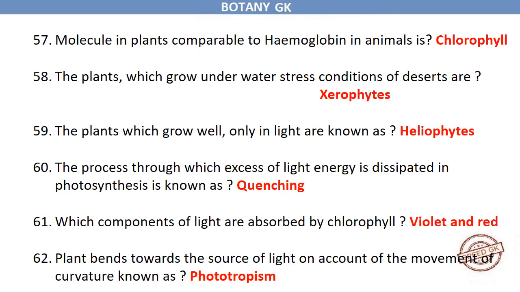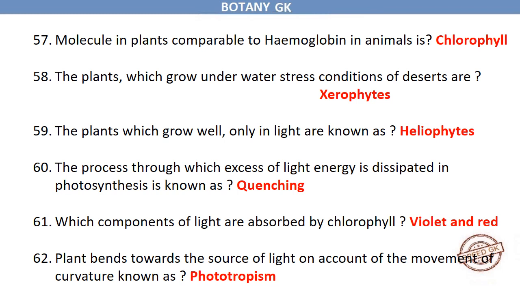Molecule in plants comparable to hemoglobin in animals is chlorophyll. The plants, which grow under water stress conditions of deserts are xerophytes. The plants which grow well only in light are known as heliophytes. The process through which excess of light energy is dissipated in photosynthesis is known as quenching.